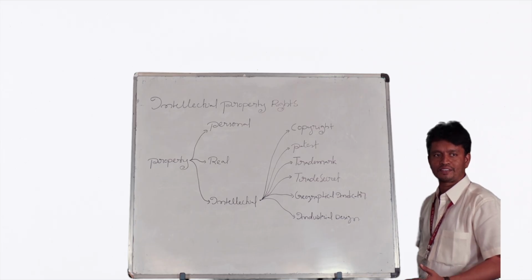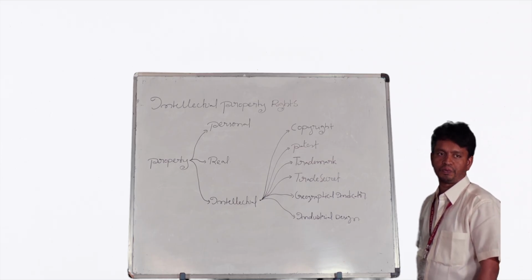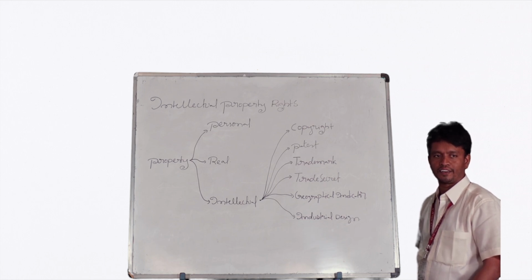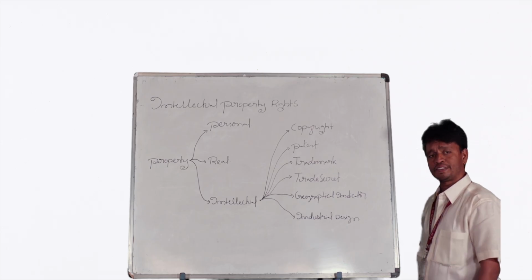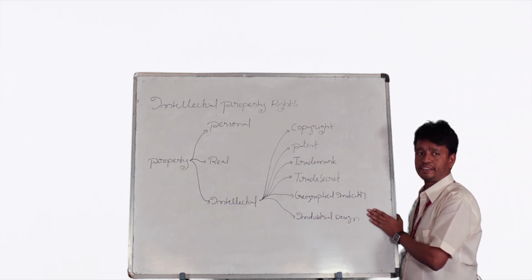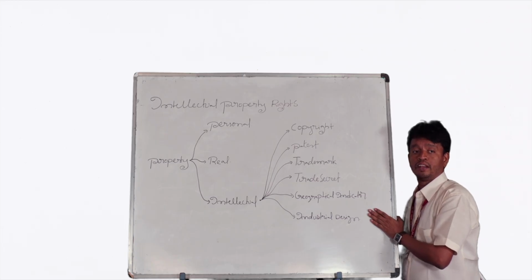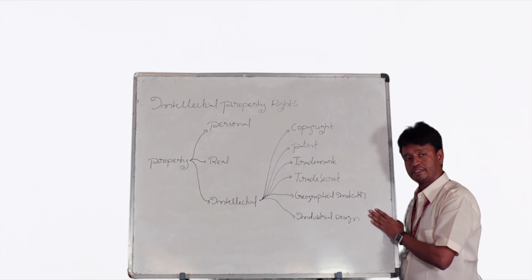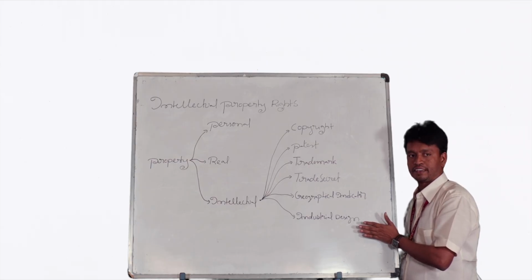There are so many products now waiting for a geographical indication tag. They are working on it. We are waiting for better results from the Indian government. If a GI tag is there, the product is automatically globally recognized. Coming to the sixth one, industrial design. It is a part of patent, but it is like an aesthetic design. Design is also intellectual property. That means if someone copies any design from me, I have a right to make a case against them because I already created intellectual property for industrial design.